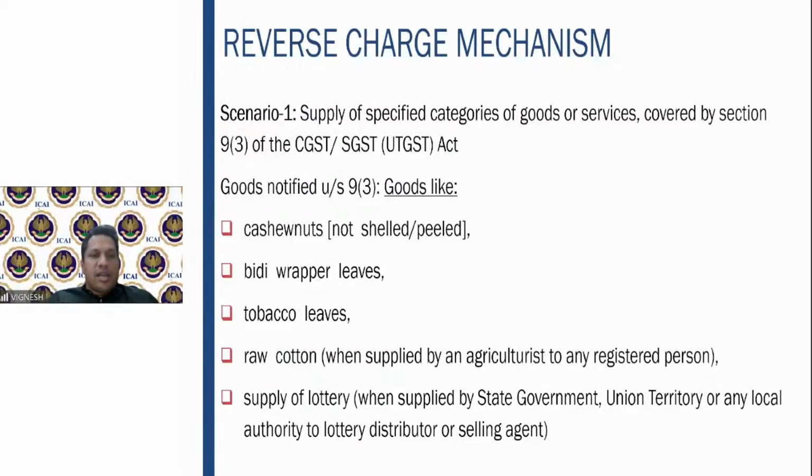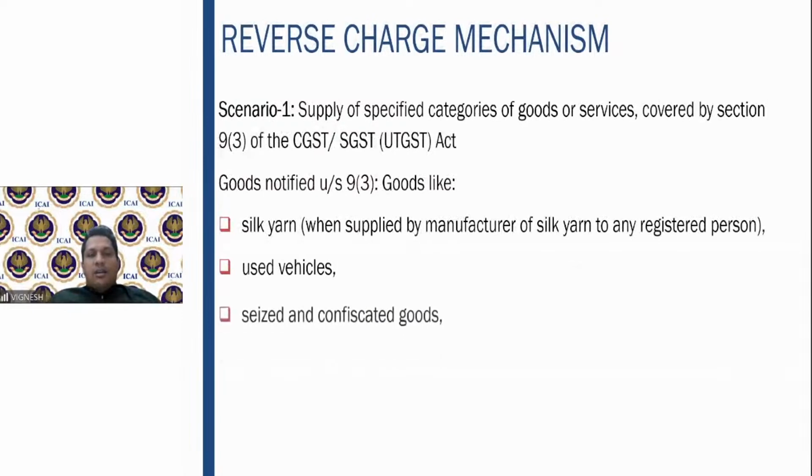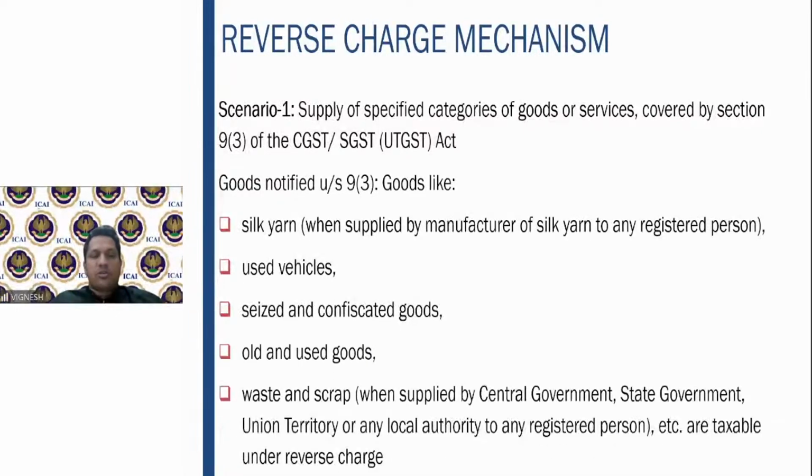Non-shelled or non-peeled cashew nuts, reedy wrapper leaves, tobacco leaves, raw cotton, supply of lottery when it is supplied by the state government, union territory to the distributor or agent, silk yarn when supplied by the manufacturer of silk yarn to any other person, used vehicles, seized and confiscated goods, old and used goods, and all these things, it is the reverse charge mechanism which is applicable.